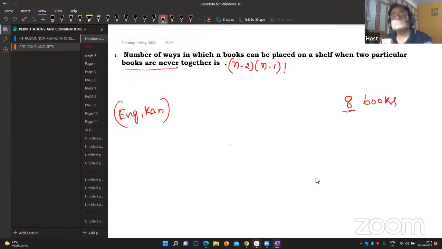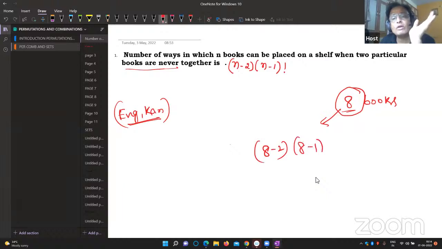Out of 8 books, when two particular books are never together. These 8 books, however you arrange them on the shelf, the English and Kannada textbooks should not be together. That time the formula to find out is (total books minus 2) into (total books minus 1) factorial. This is the formula you have to remember.